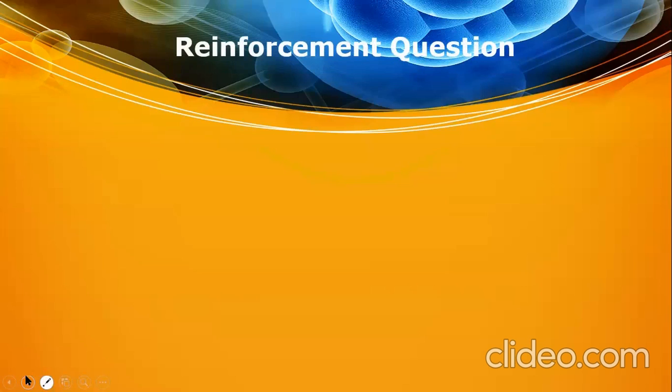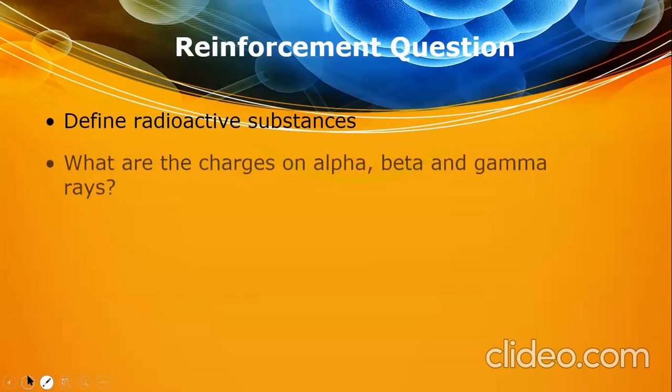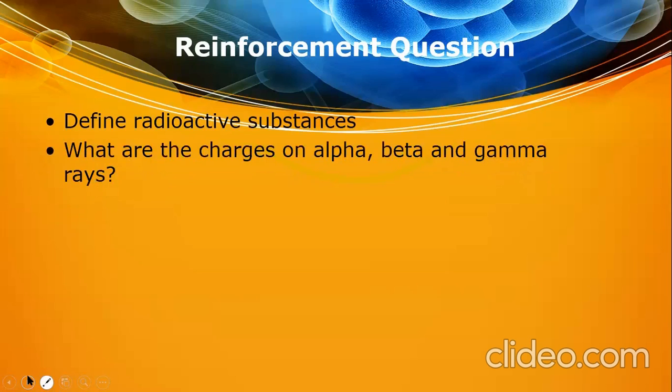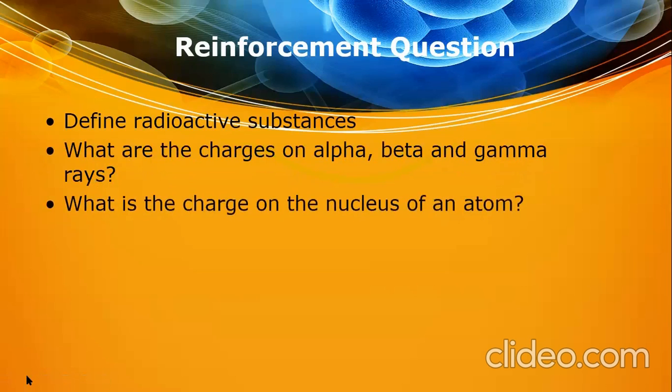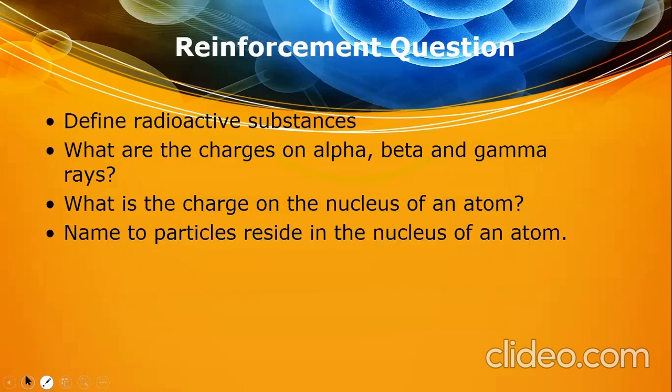Yes, class. Capture the screen. We will discuss these questions in the class. The time is running short. Define radioactive substances. What are the charges on alpha, beta, and gamma rays? What is the charge on the nucleus of an atom? Name the particles that reside in the nucleus of an atom. On what basis are isotopes formed?